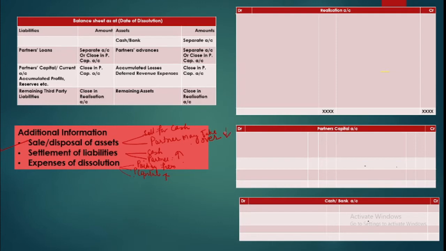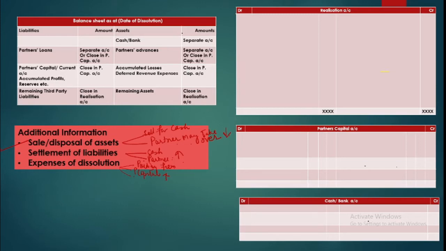Because in place of your claim being paid in cash, you decide to take over assets. Suppose you are to recover 50,000 from a person and you say that I'll take over your stock for 30,000. So obviously that person will say that out of 50,000, you have taken over stock for 30,000, I'll pay you the balance. So if you take over any asset, your claim will reduce.